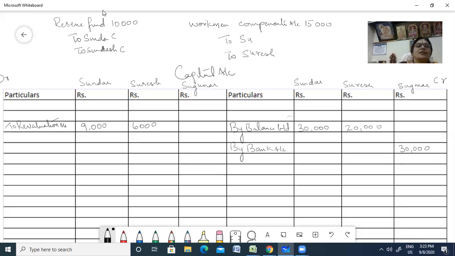Now you're going to share this 10,000 in the ratio 3:2. So he's getting 6,000 and then 4,000. Workman compensation 15,000, same way you share 15,000 in 3:2, so 9,000 and then 6,000. Now you have to post all this. Sundar's capital, Suresh's capital.